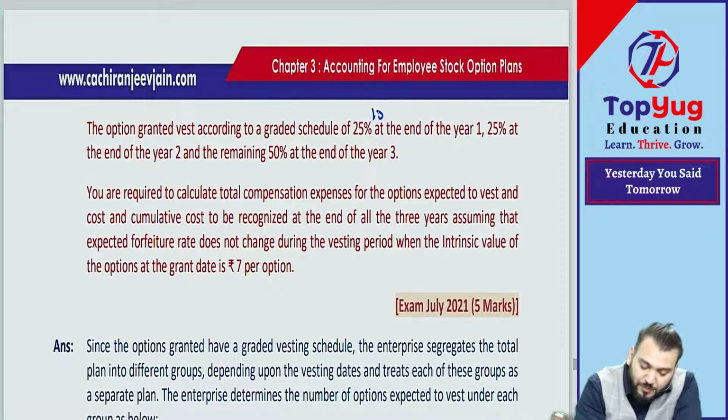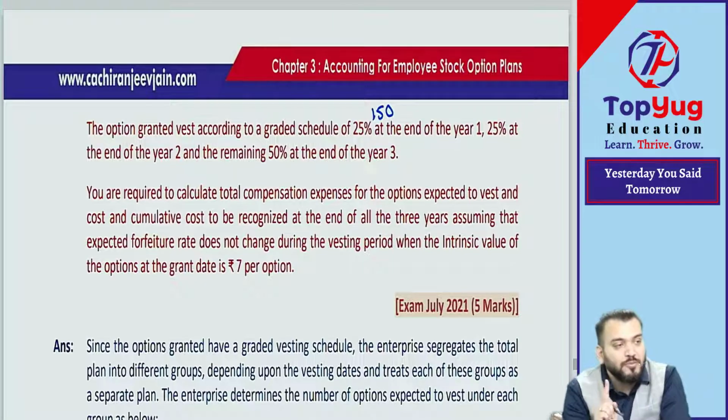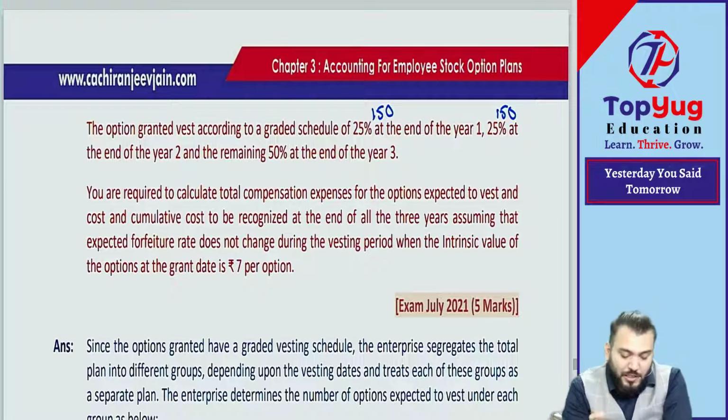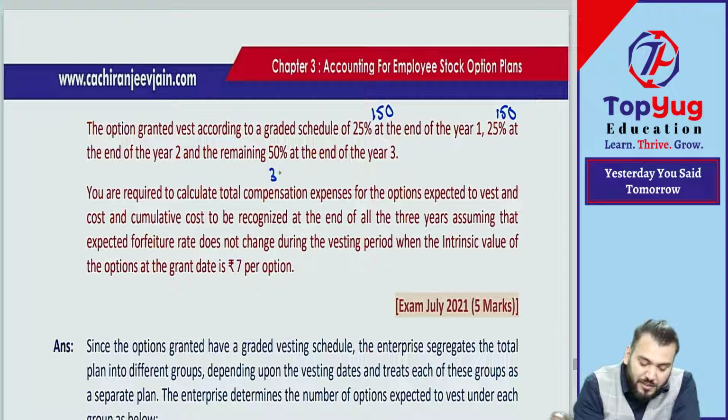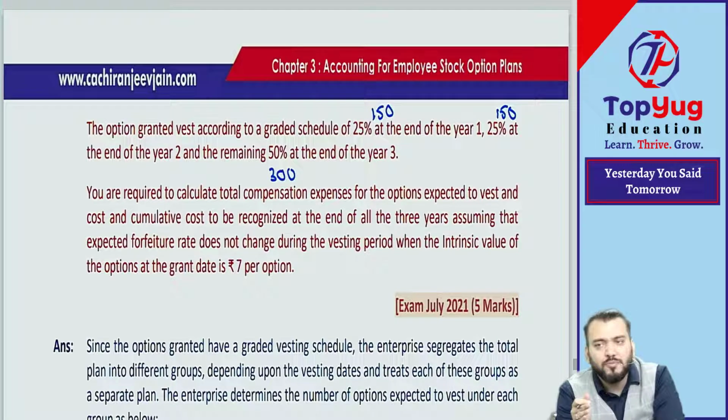It means 150 will be vested at year 1. Means for 150 options, what is the vesting period? Year 1. And for next 150 the vesting period will be what? 2 years. And for remaining 300 the vesting period will be year 3. Correct? Understood? So can you say, because fair value depends upon the life of the contract, if the life changes, the fair value of option in this particular group will also change.